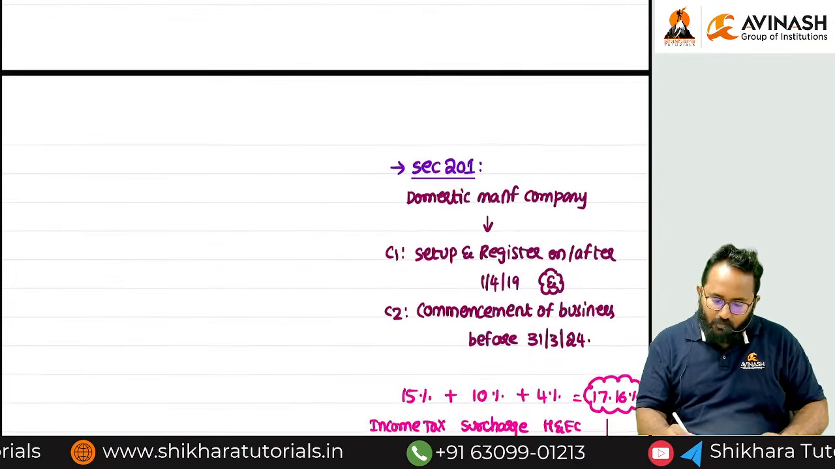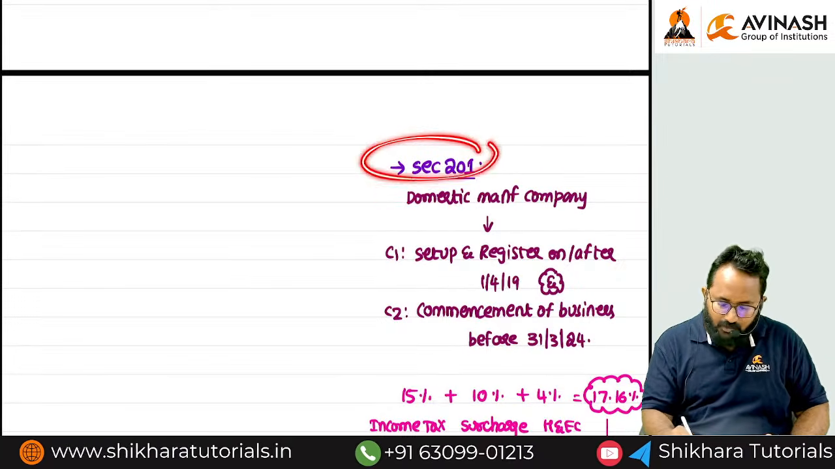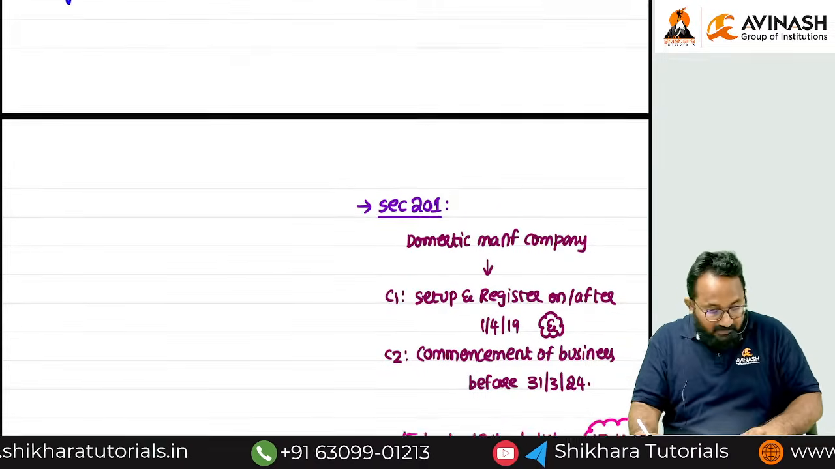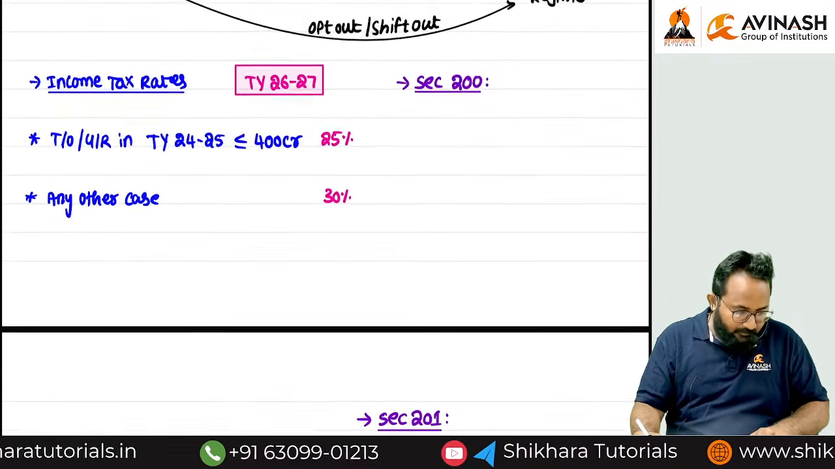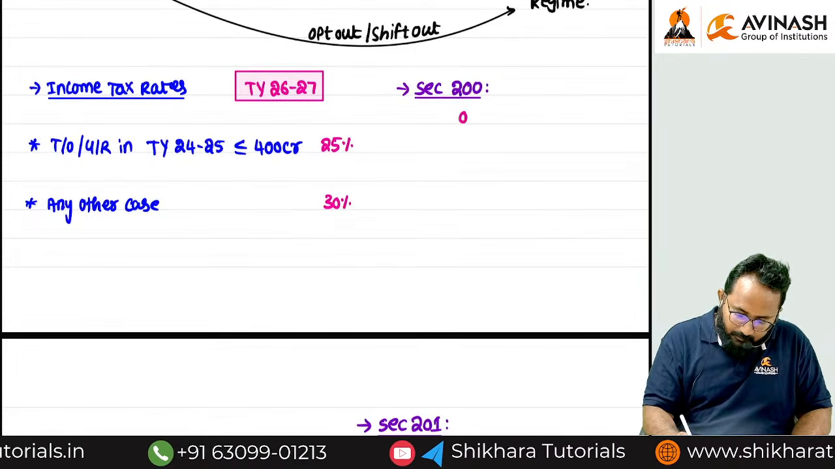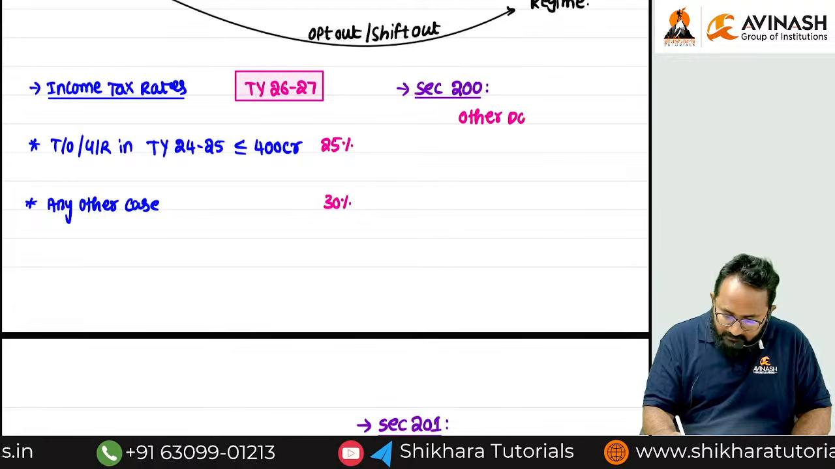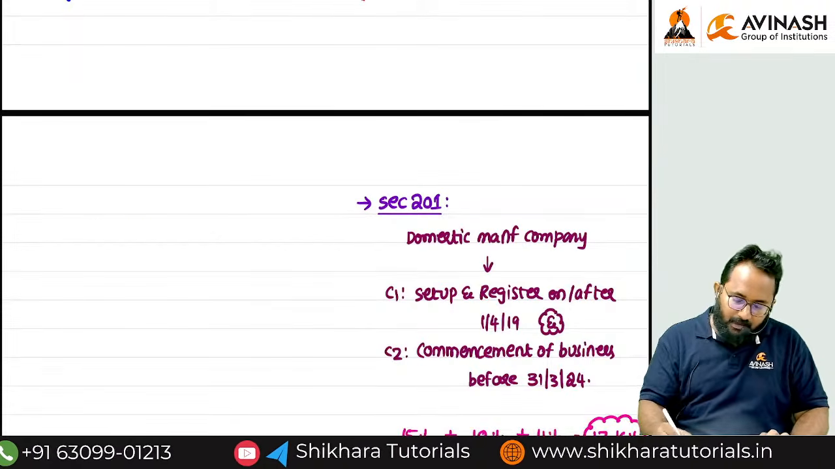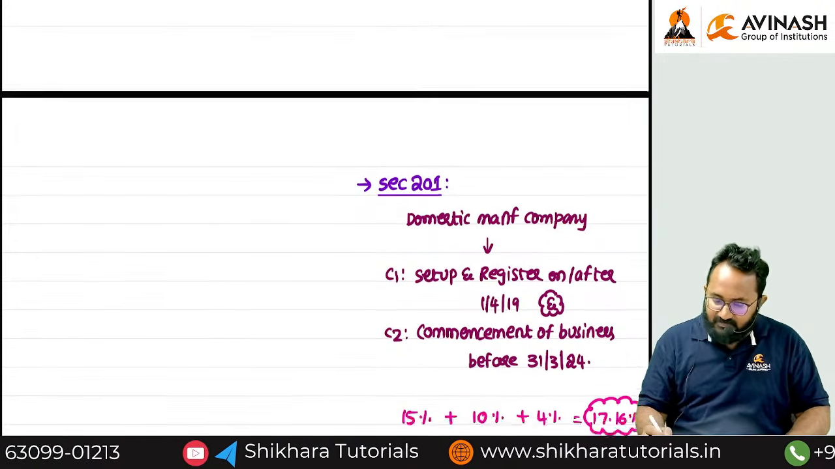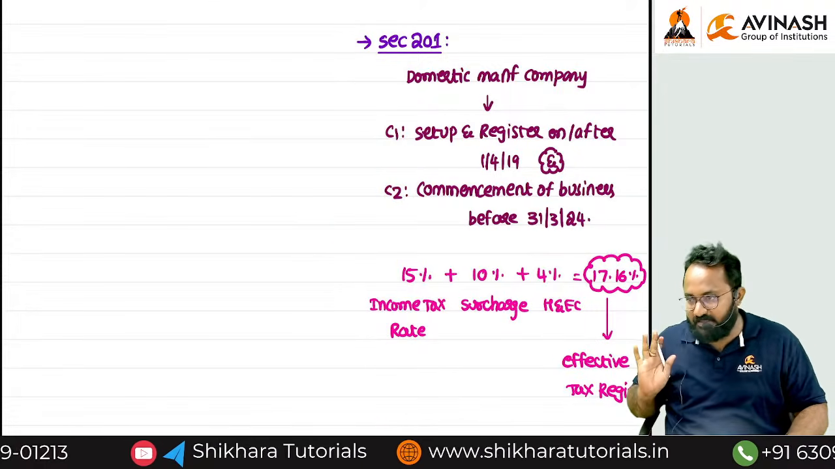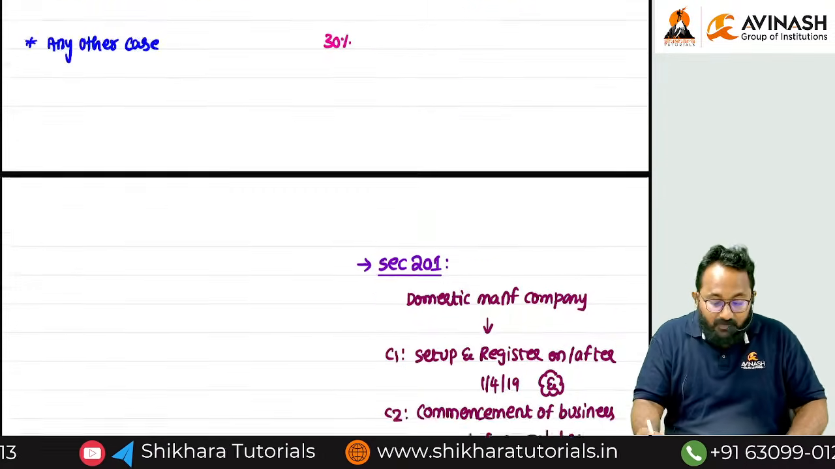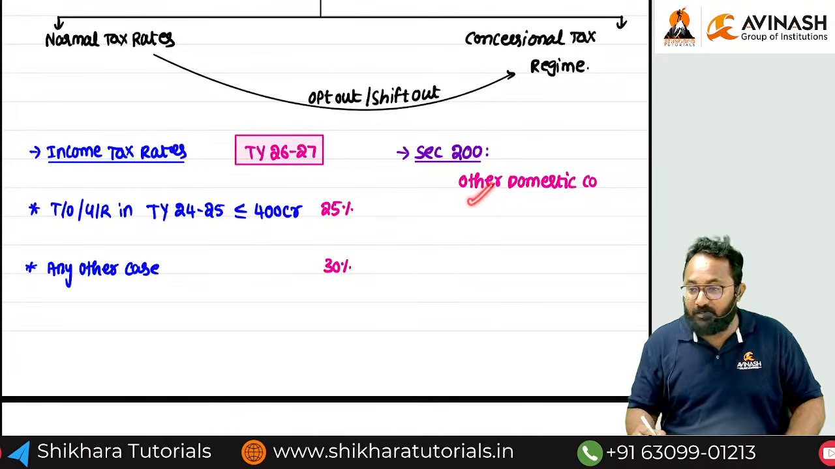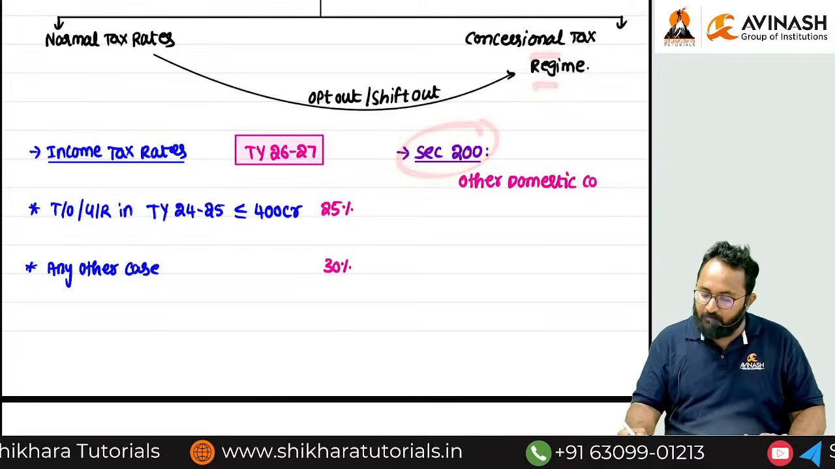Next, sir, 115BAB is especially given for the manufacturing domestic companies, but other than manufacturing also we have a right. That's why here other domestic companies can follow this. Sir, other means nothing but other than manufacturing. Definitely, if it is manufacturing, these rates are better, so they will go with this. Sir, other than manufacturing, service also, trading also, many domestic companies will be there. For all of them, what is the regime? Concessionally, you can go with Section 115BAA.